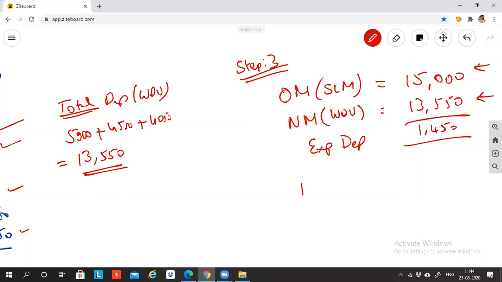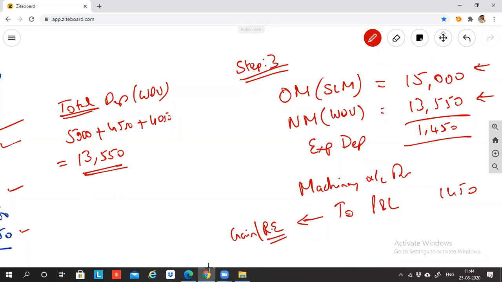So the entry should be: machinery account debit, to P&L credit 1,450. Profit and loss is my nominal account: debit all expenses and losses, credit all incomes and gains. So if I credit, I'm reversing the expense, and I'm recreating the asset.